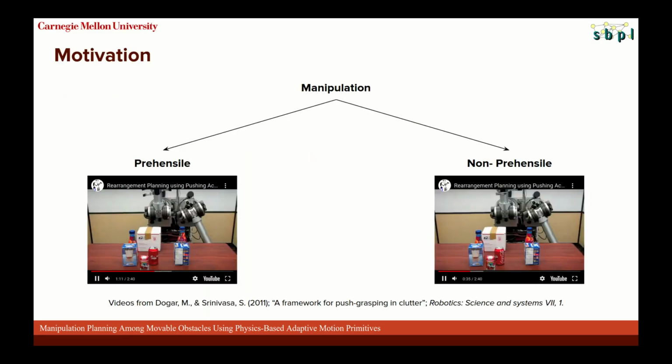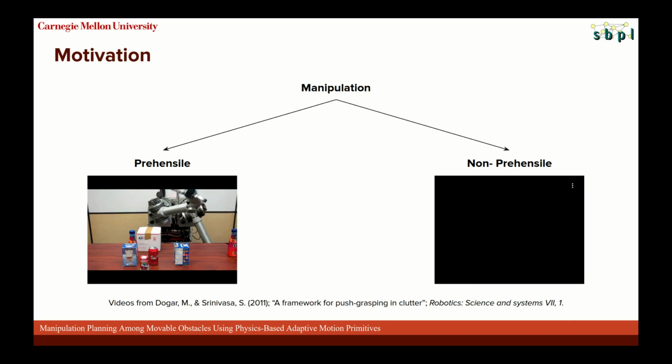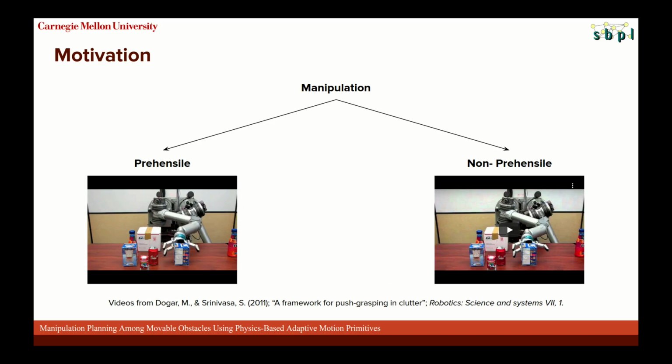In this work, our goal is to successfully complete complex manipulation planning tasks in cluttered environments. At a high level, a robot can interact with objects in its environment either via prehensile, pick-and-place style actions, or non-prehensile, push or drag style actions. We call this domain Manipulation Among Movable Obstacles, or MAMO for short. The videos on screen show you examples of prehensile manipulation actions and non-prehensile manipulation actions, and it's borrowed from prior work in this area.